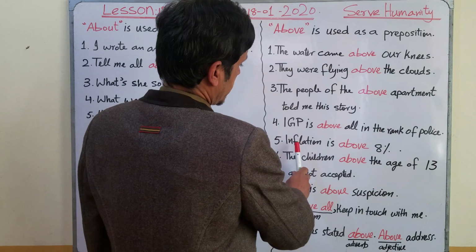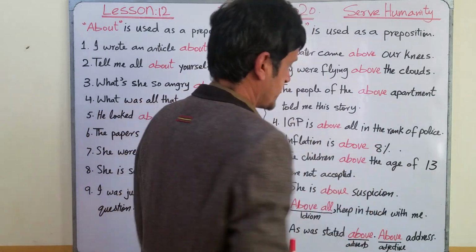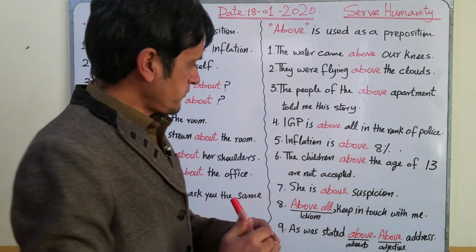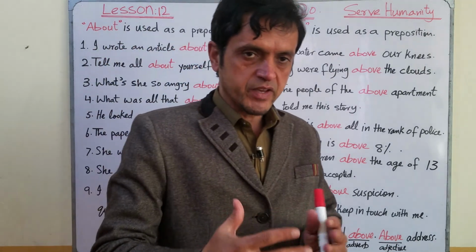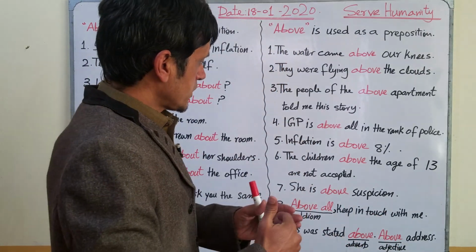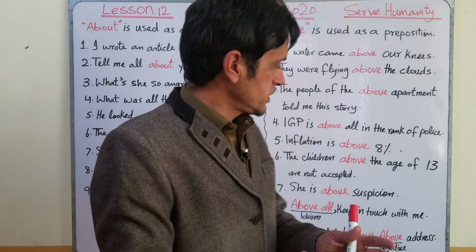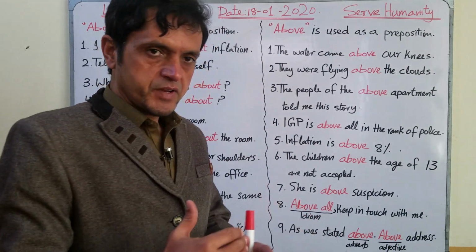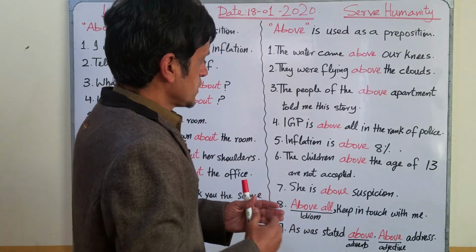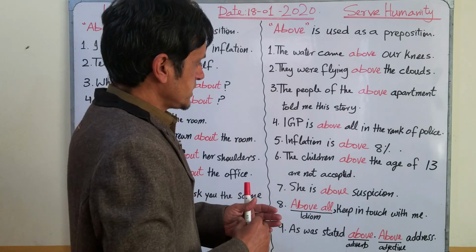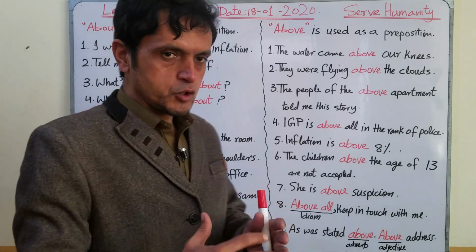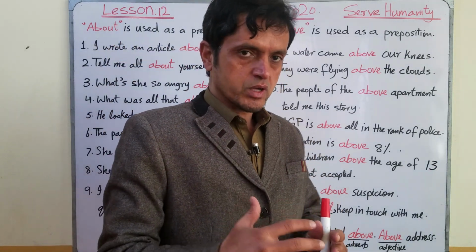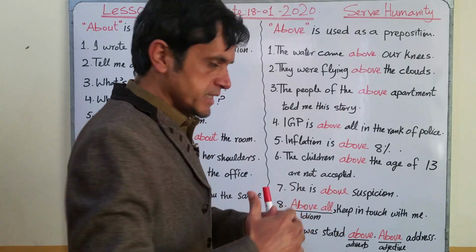Number 5. Inflation is above 8%. Do you know inflation is the devaluation of money? When currency is devalued, inflation is created. It means that the value of your currency decreased.